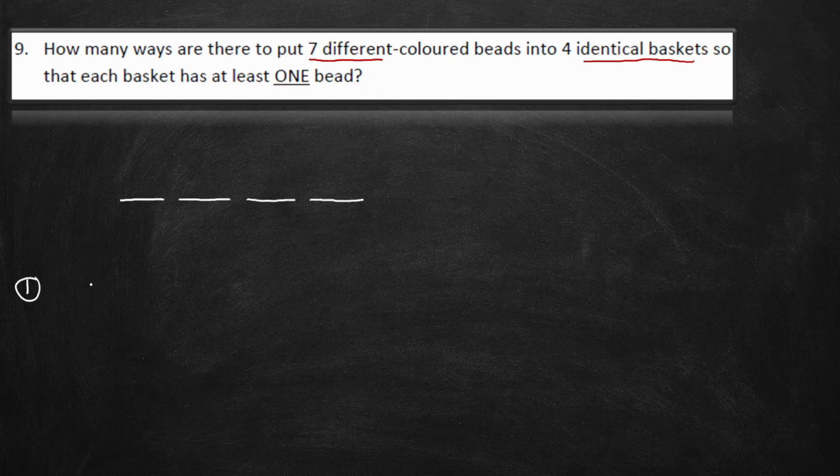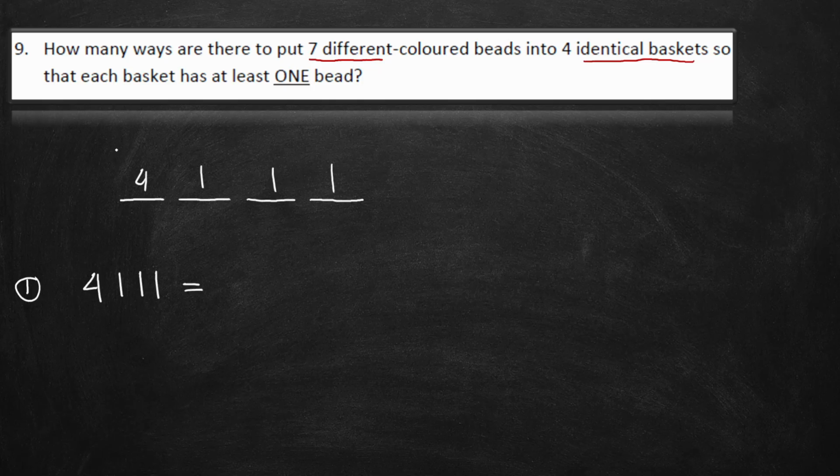The first configuration: since we have 7 different color beads, it is 4, 1, 1, and 1. This 4 here has different colors.